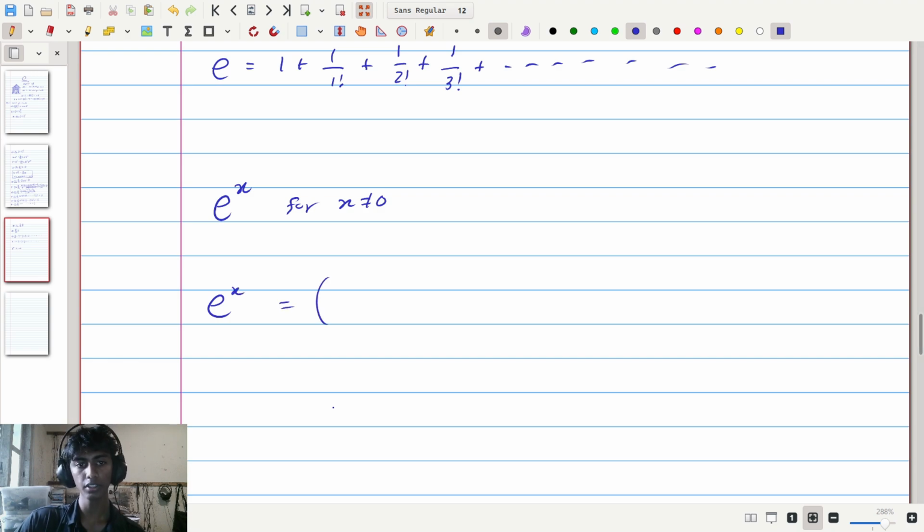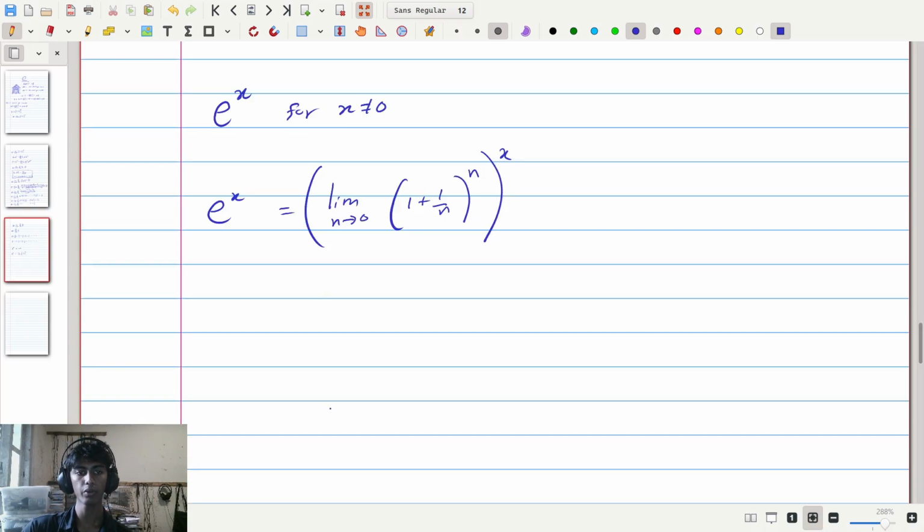It is the limit as n goes to infinity of 1 plus 1 divided by n to the power of n. So then e to the x would be that thing raised to the power of x.